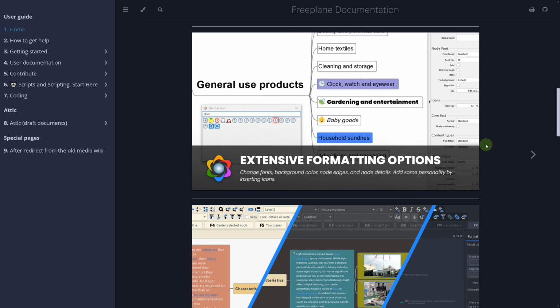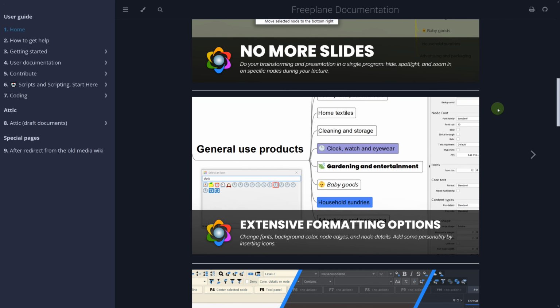You can customize the keyboard shortcuts to make it very fast to use. My only requirement for a tool like this is that it has to be faster than pen and paper. And in this case, it totally is. So I highly recommend using it for all your brainstorming needs and also for thinking about and designing behavior trees.